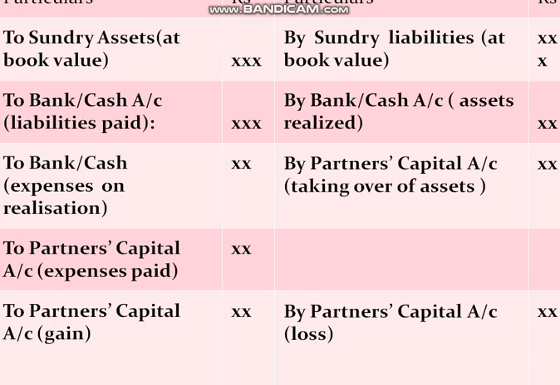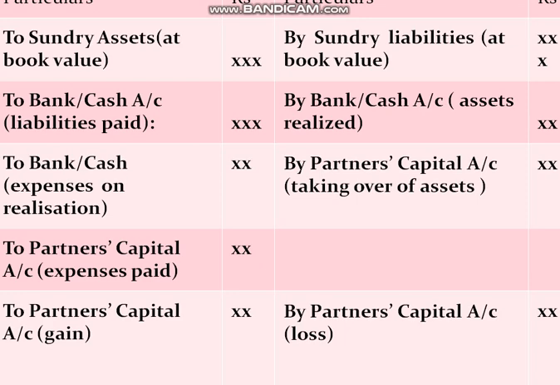First step is we have to transfer sundry assets at book value, then sundry liabilities at book value, second one. Then third one, cash paid for liabilities paid, then assets realized is shown in the credit side. Then for any expenses on realization, it should be shown in the debit side, and we have to credit the bank account for that, debit realization account.